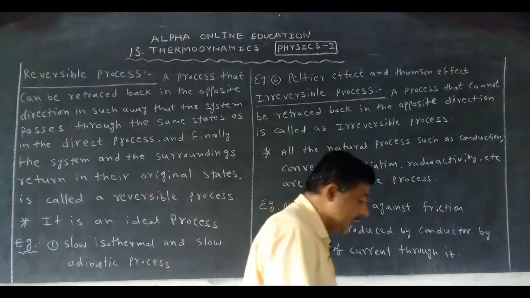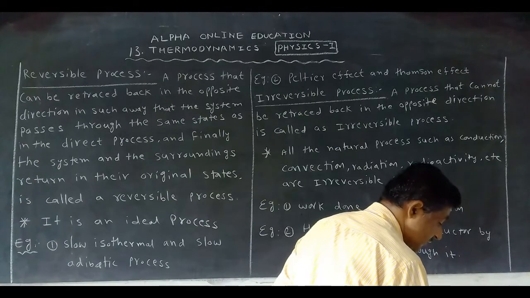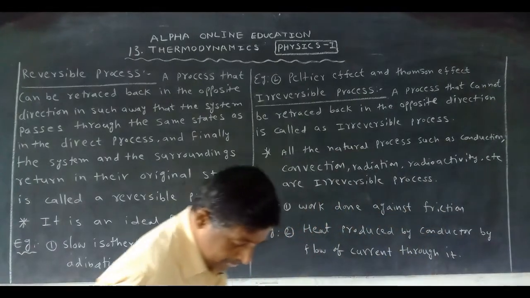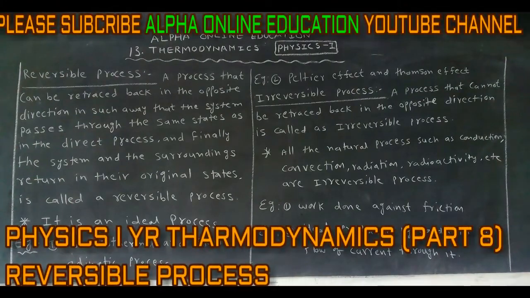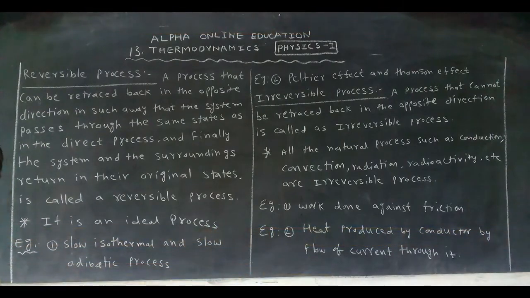Okay, now the reversible process. In the irreversible process, some amount of energy is lost. All the natural processes are called irreversible processes. Due to the irreversible processes, some amount of energy is lost. Now we want to utilize that energy.